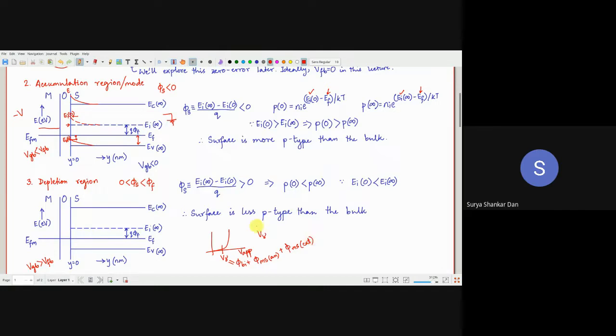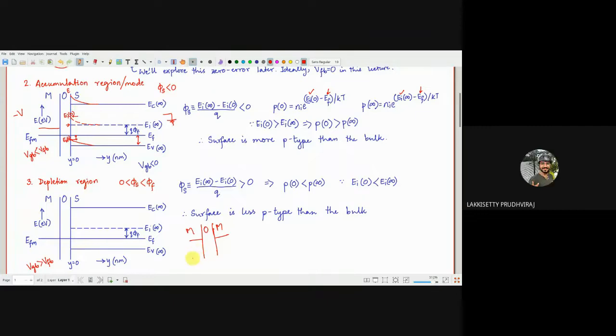Sir, I'll make it simpler. Suppose on both sides there are metals only in the MOS structure. It's an imaginary case. If both are metals, then the bands will not bend, but the bands will move up. Is my sentence right? Yes, your sentence is right. The only thing is it will not have a gradient.